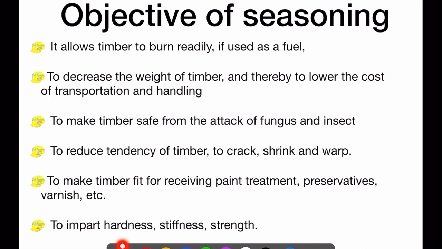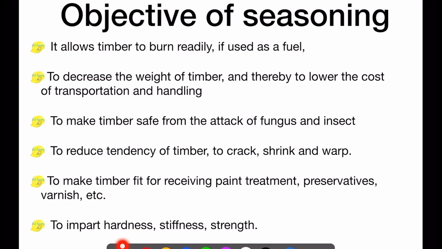Again, there is a substantial amount of moisture contained in raw timber. So when we reduce this moisture, and you must have seen tons and tons of wood transported in one go, once we reduce the moisture, the weight reduces, because of which the quantity of wood that can be transferred increases as the weight reduces. So it lowers the cost of transportation.